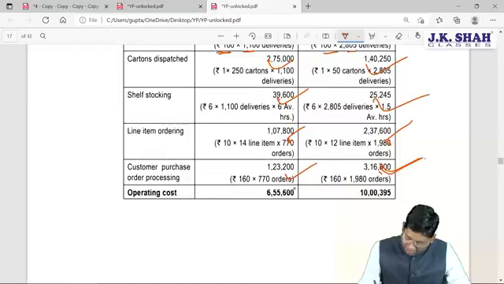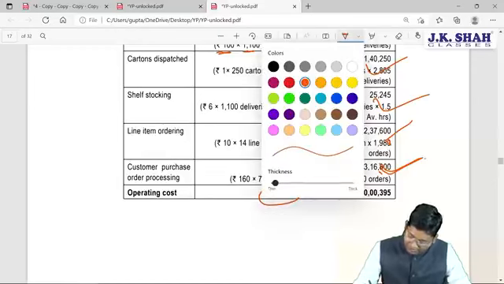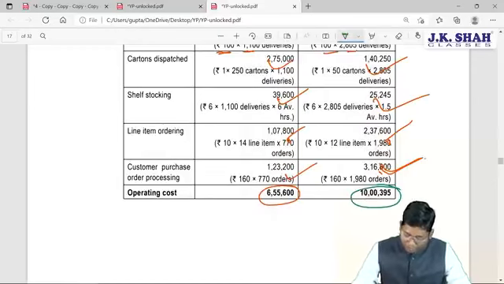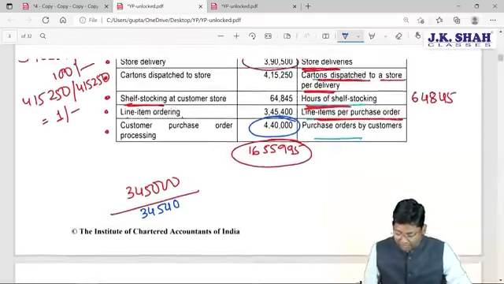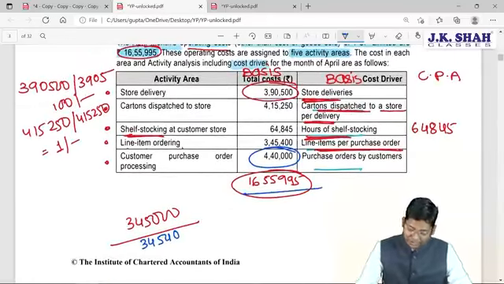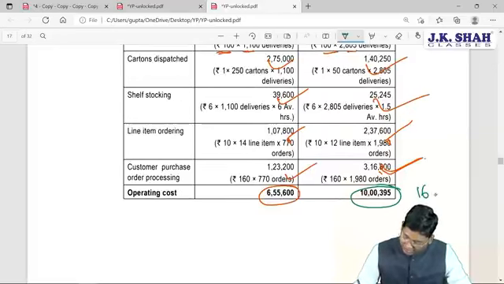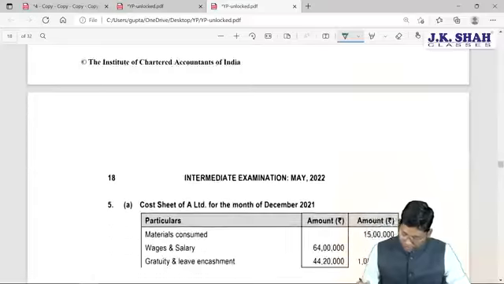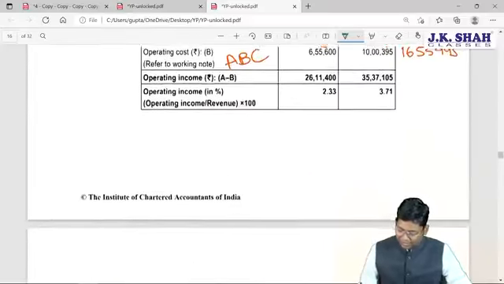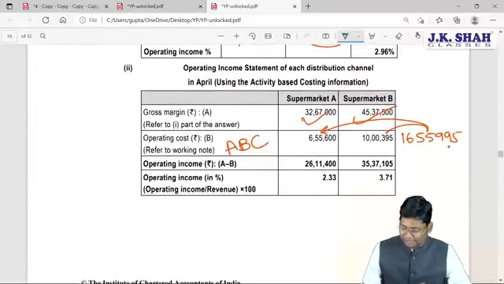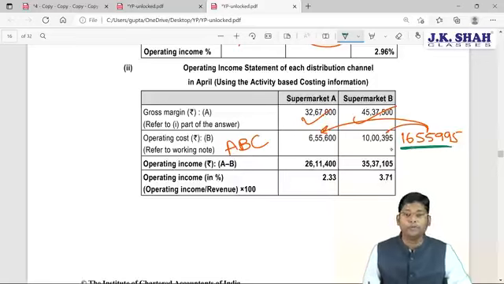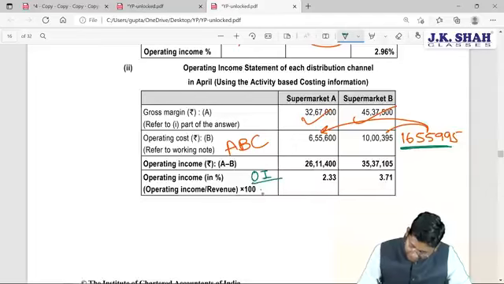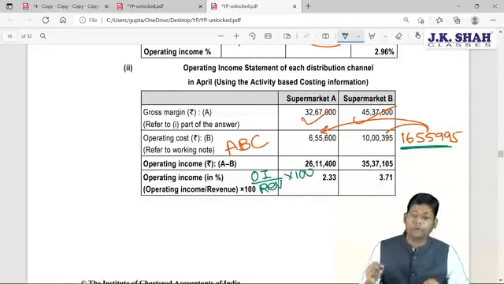By adding up all these values, you are going to get the operating cost, and here is the breakup available with us. Breakup of what? Breakup of the total overheads which are given in the question. They are 16,55,995. So these 16,55,995 are now bifurcated into two parts, and the same two amounts you have to put in your solution for GP calculation and net profit calculation. See here, the 16,55,995 is now divided into two parts, and they have computed the operating income. And now the operating income is divided by revenue and multiplied by 100 to get the percentage.